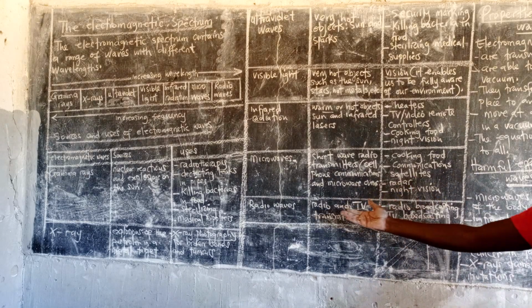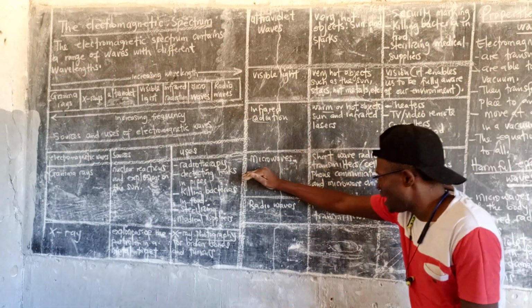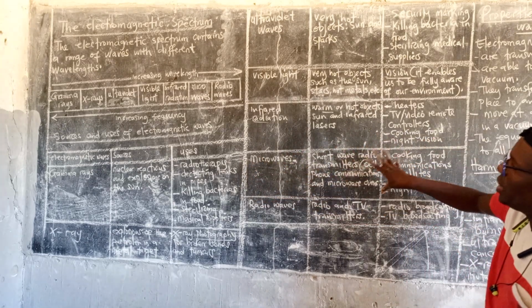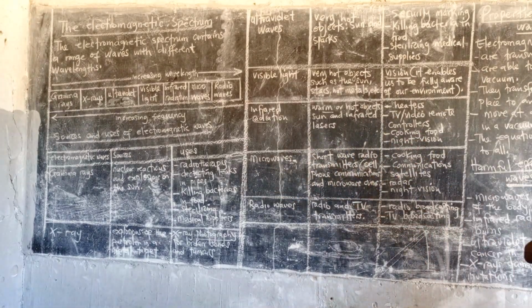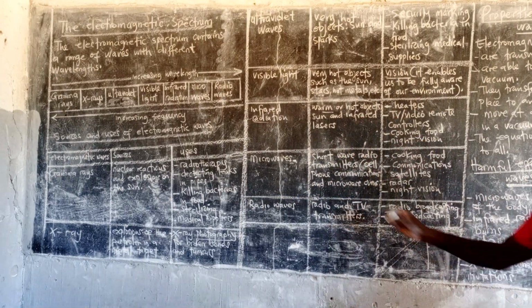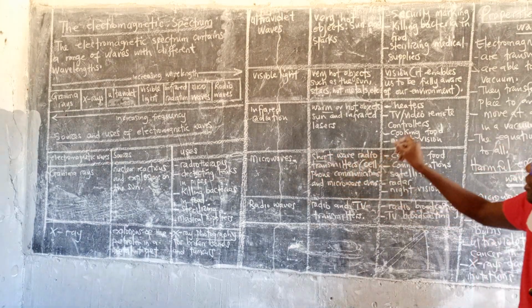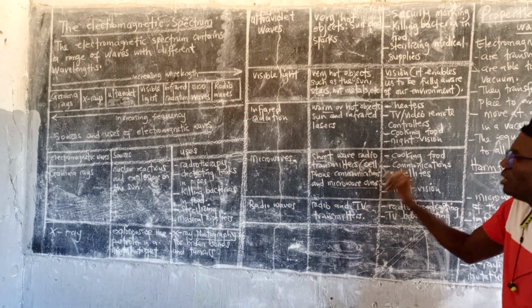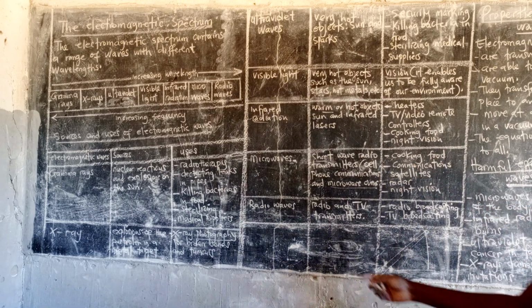Microwave. You know what a microwave is? It is like a microphone, microwave, micro speaker. The wave is micro, but it can also be used in sending signals, my phone signals. Apart from that, also the microwave oven that you know. It is man-made. The sources are short wave radio transmitters, cell phone communications, and also microwave ovens. What is it used in? Cooking food. You can cook nshima. I cooked nshima once in the microwave.